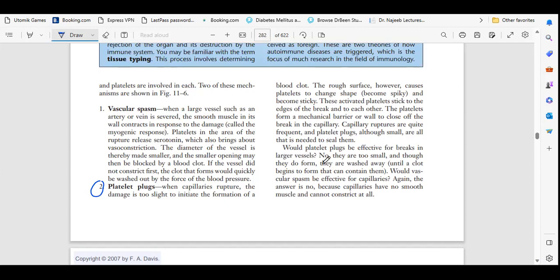Would a platelet plug be effective for breaks in large vessels? No, they are too small, and though they do form, they are washed away until a clot begins to form that can contain them. Would vascular spasm be effective for capillaries? Again, the answer is no, because capillaries have no smooth muscles and cannot constrict.